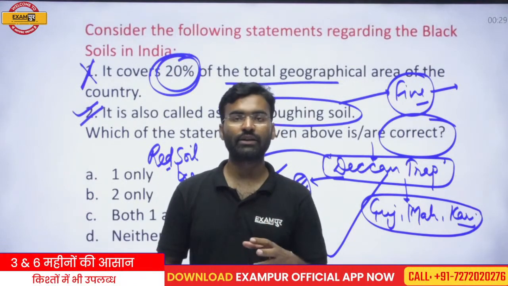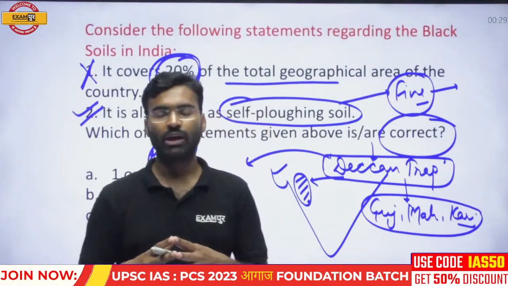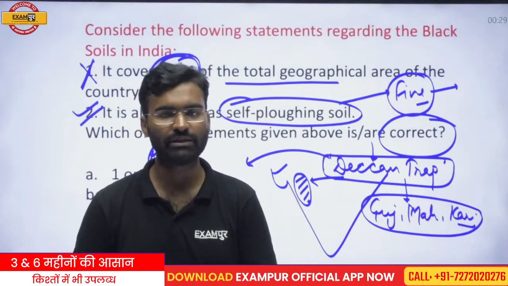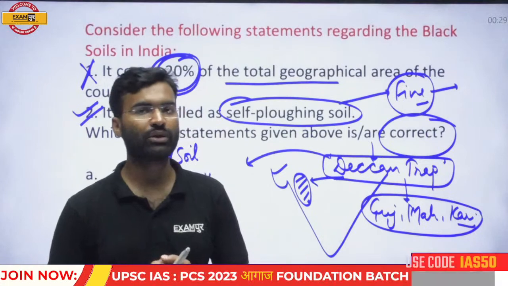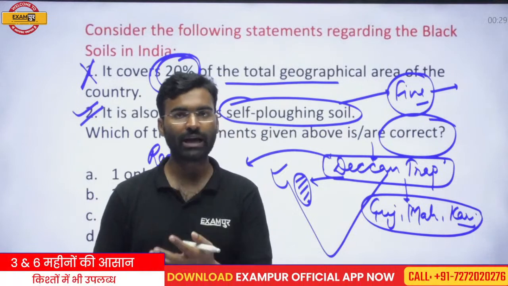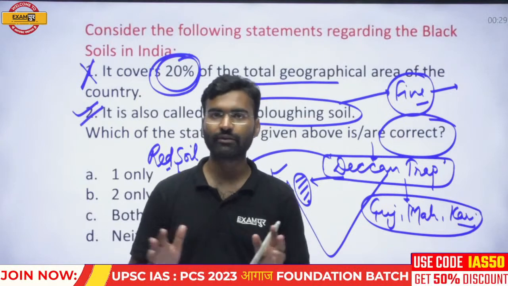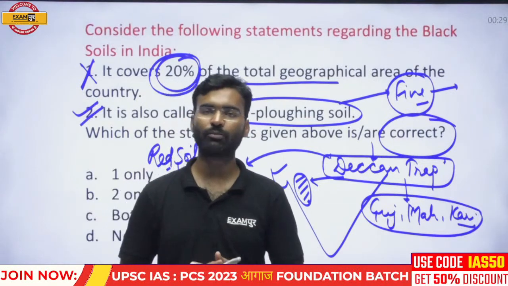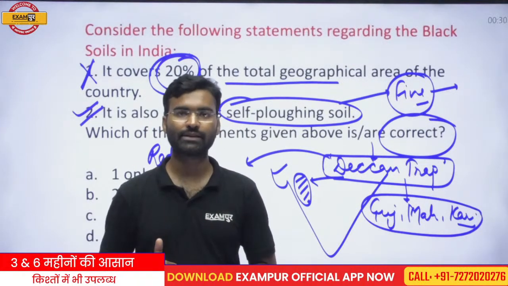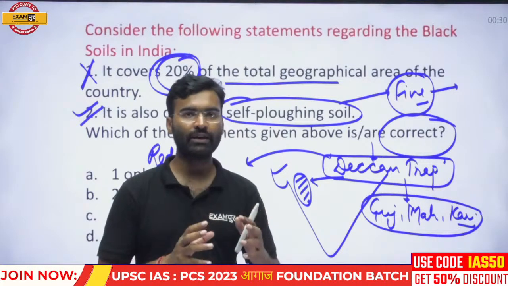If the water dries, then large cracks will appear on this type of soil, on black soil. If large cracks are formed in the black soil, that means no capillary tubes will develop. And if capillary tubes do not develop, that means there is no requirement of tillage, no requirement of plowing. Because why do we plow our soils? To break the capillaries. To break the capillaries, we do tillage, we do plowing in our field.